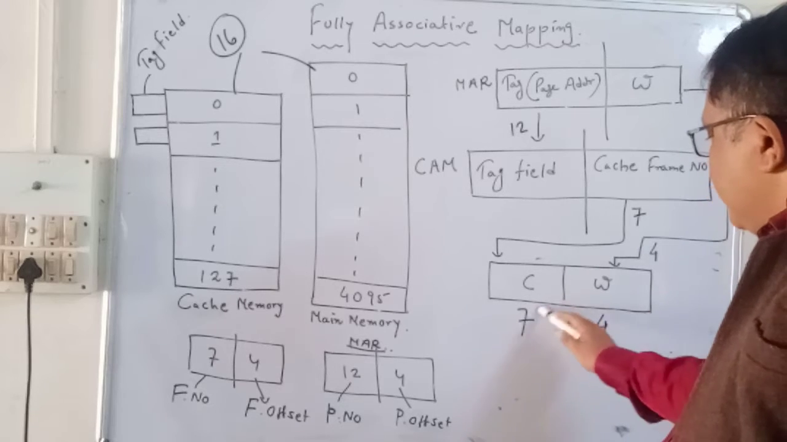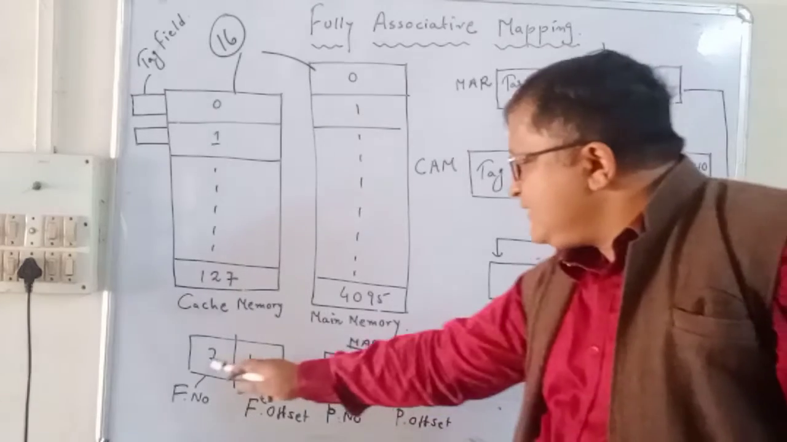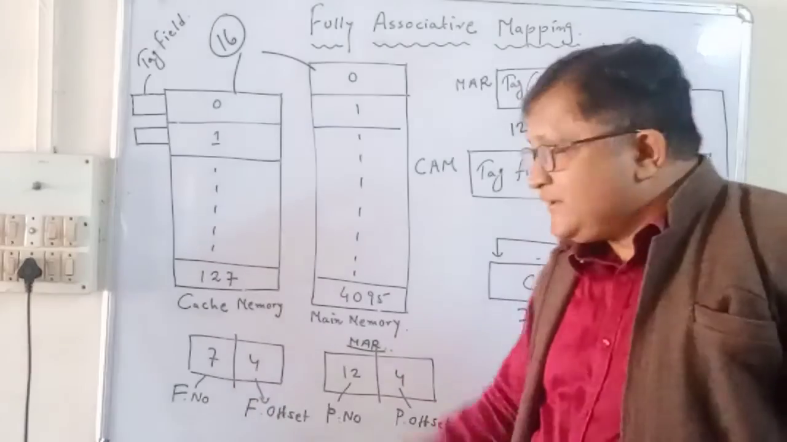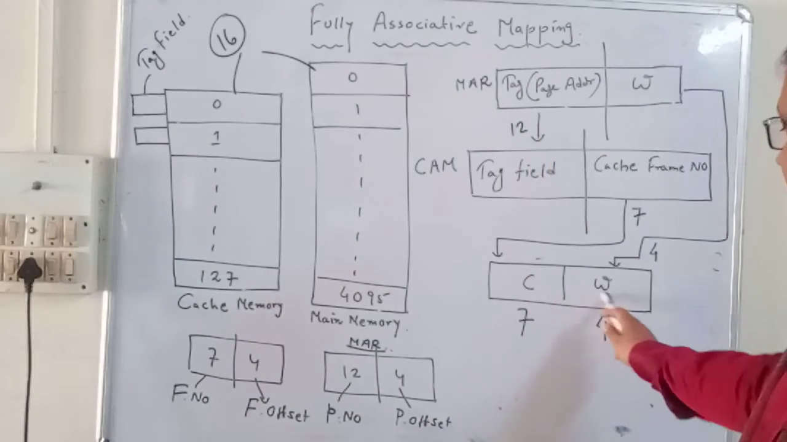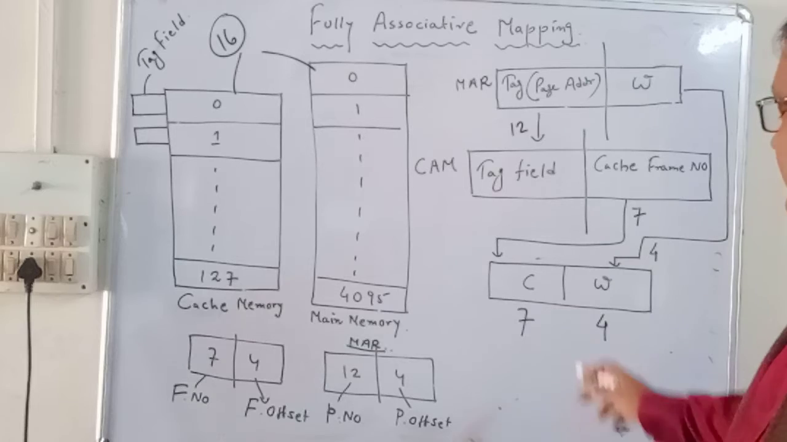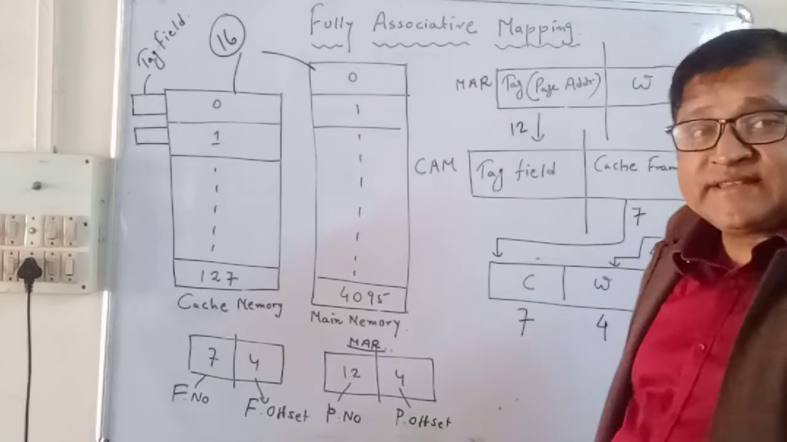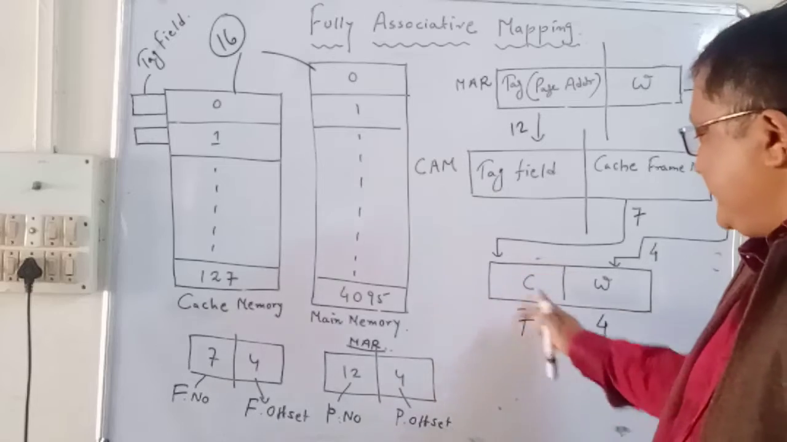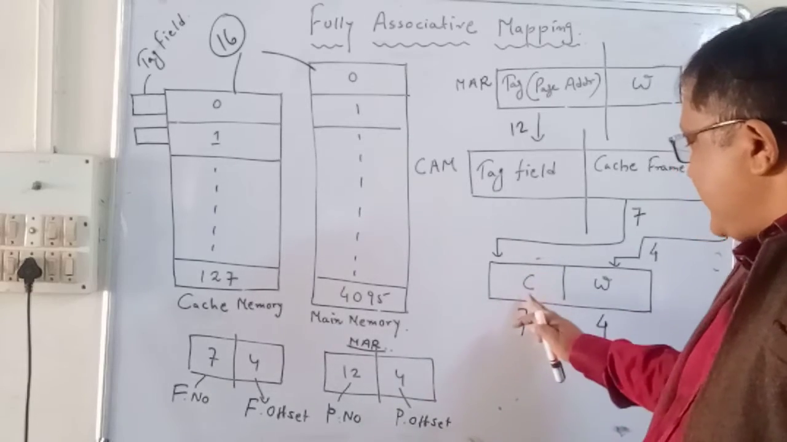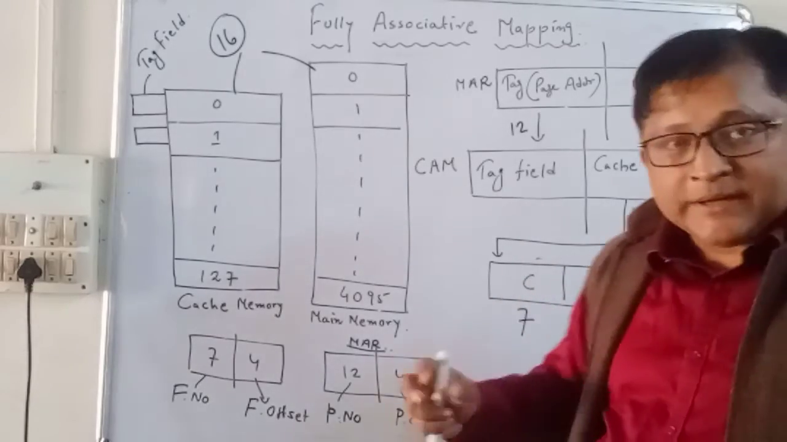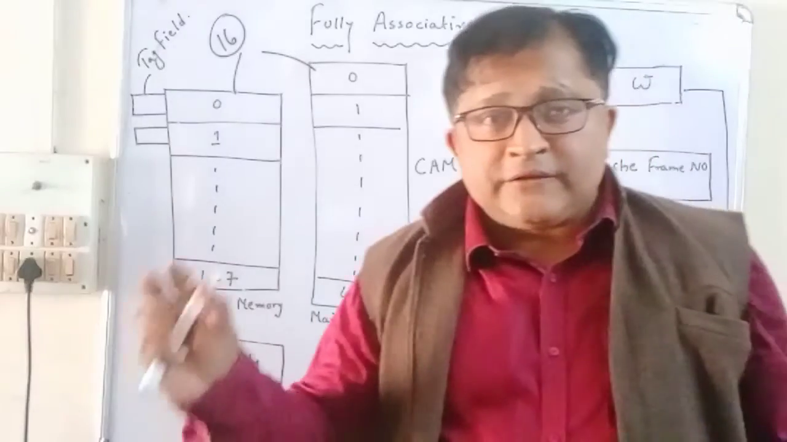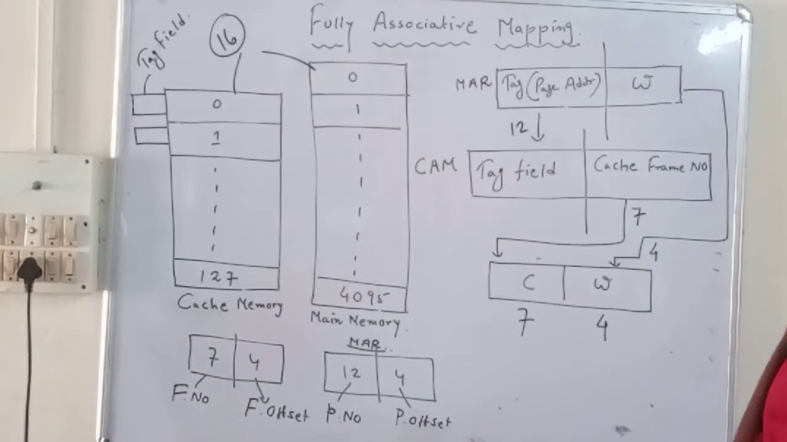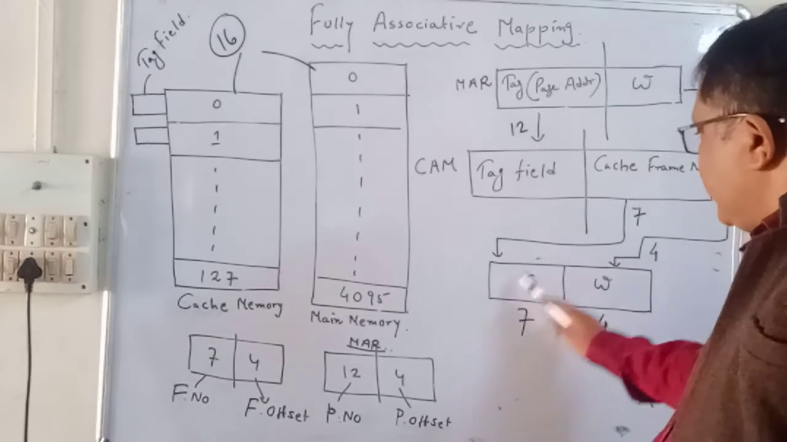So 7-4, same as the cache address register. So we got the 7-4. In the 7-bit frame number, we got where page number 100 is loaded in the cache memory. That is pointed out by these 7 bits, and this 4-bit gives the exact location within that particular frame, in which location that particular thing is loaded. So this is what we got.